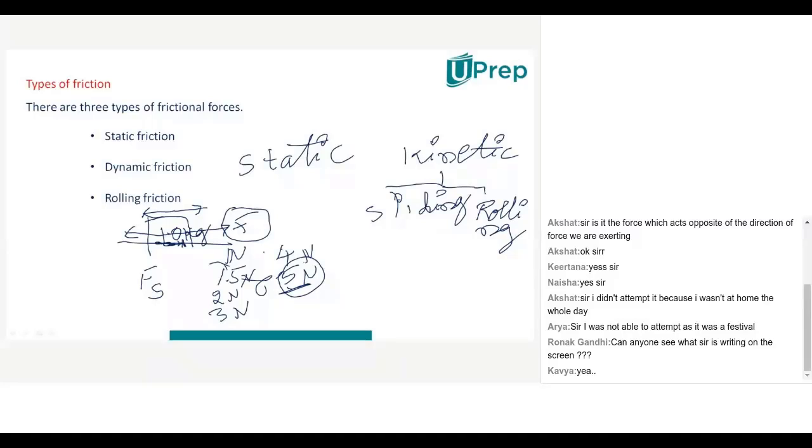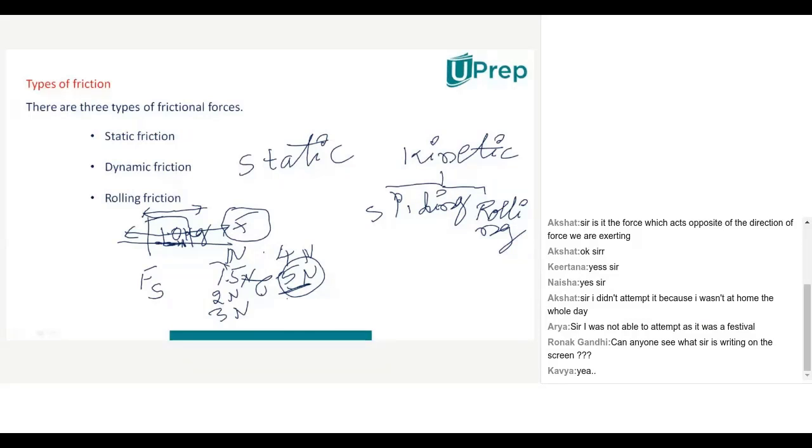And after that I applied 1.5 Newton, 2 Newton, 3 Newton, 4 Newtons, 5 Newton. Up to 5 Newtons, this object did not move. When I applied 5 Newton of force, it is ready to move, but it is not moving. So up to this point is called static friction, or not?